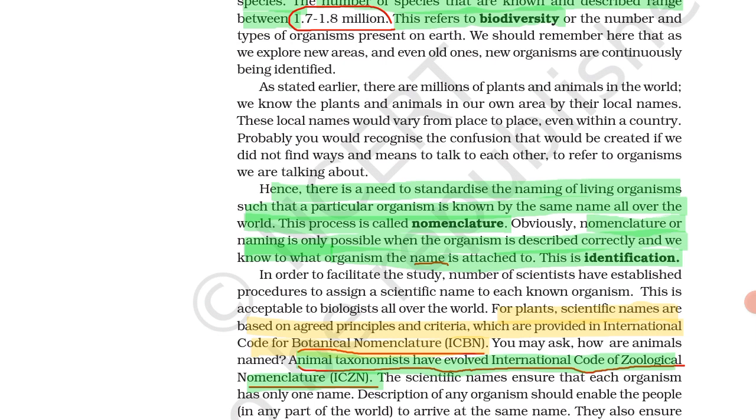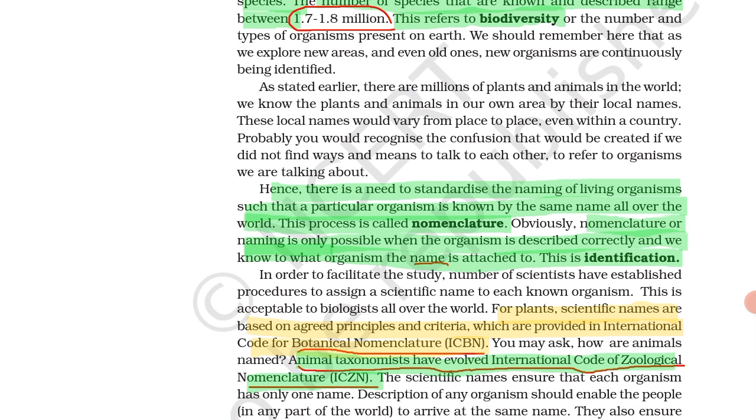Obviously, nomenclature or naming is only possible when the organism is described correctly and we know what organism the name is attached to. That is identification. What is meant by identification? It means we can describe correctly what organism the name is attached to. We can say, okay, this is light, this is fan.